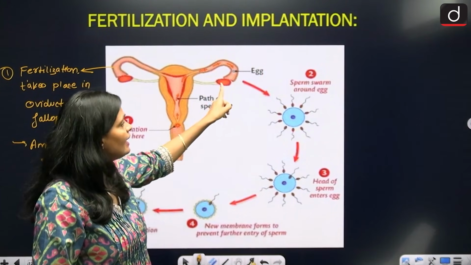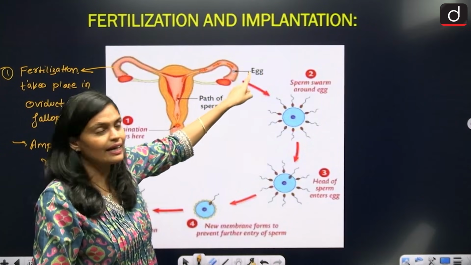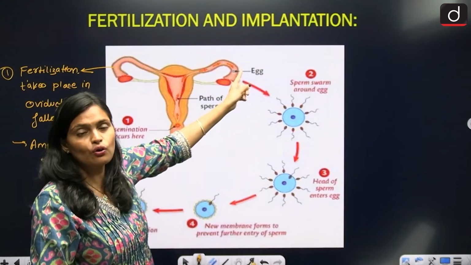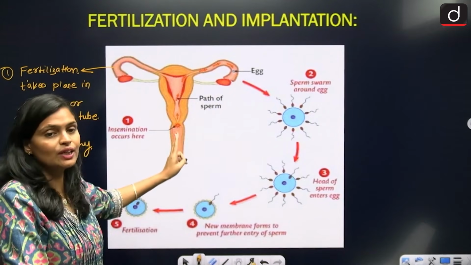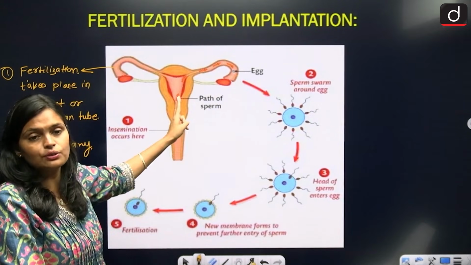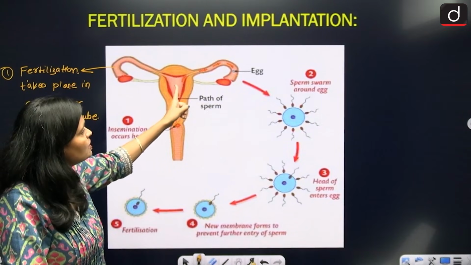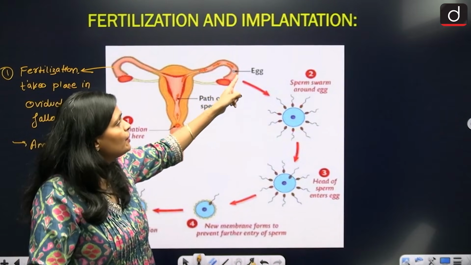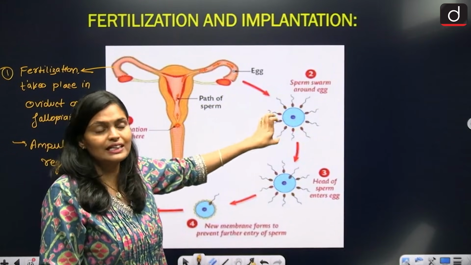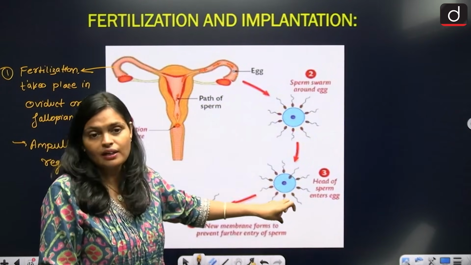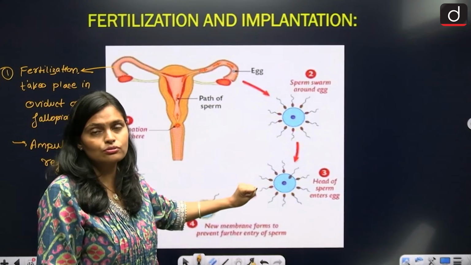So what happened? The ovary releases the egg and the egg reaches the ampulla of the fallopian tube, right? And from the vagina, the sperm enters into the uterus. Now the sperm reaches the fallopian tube, and when it meets the egg, then what happened? The head of the sperm releases acrosomal enzyme.